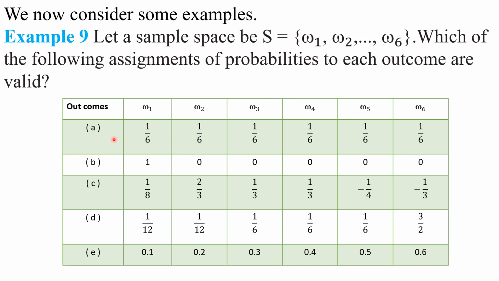This is the first assignment. This is the second assignment. C is the third assignment. D is the fourth assignment. E is the fifth assignment. Now let us check whether the first assignment is valid or not. Similarly, we check whether the second assignment is valid or not. Likewise, we check all these 5 assignments, whether they are valid or not for the axiomatic approach of probability. Okay, my children, understood this point? Right.